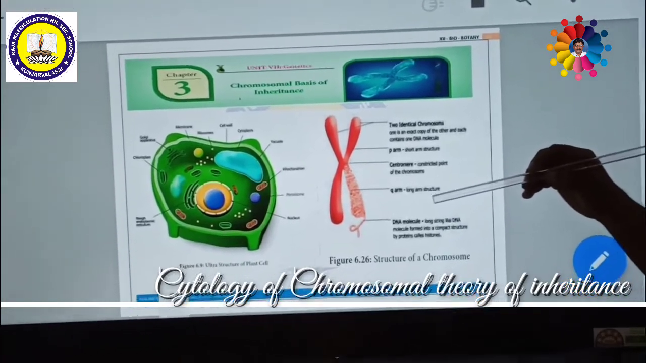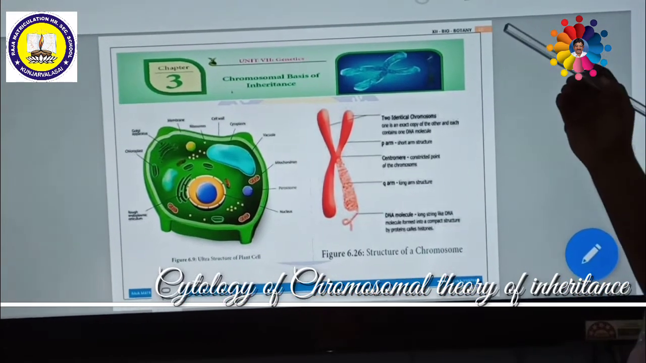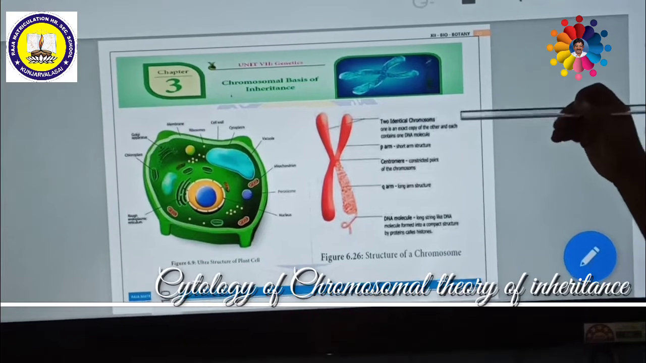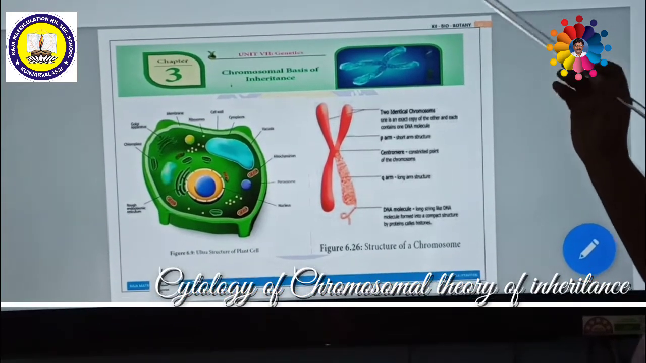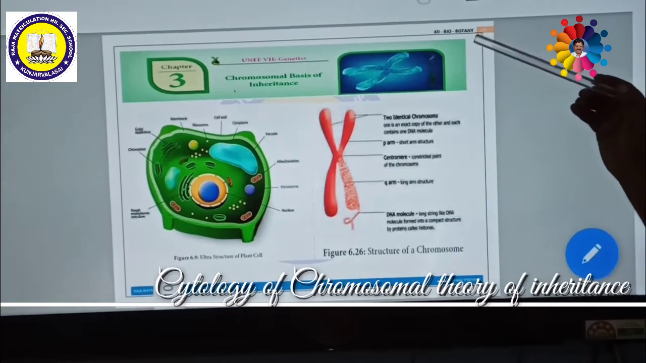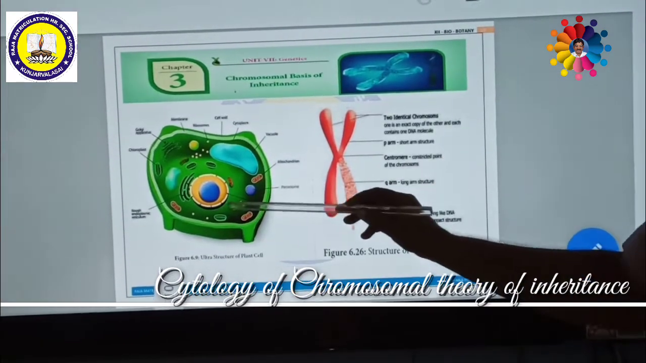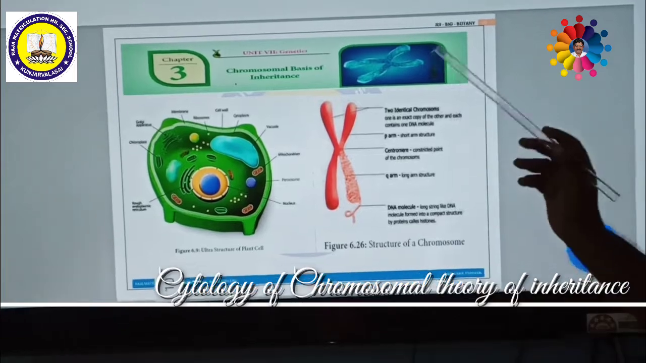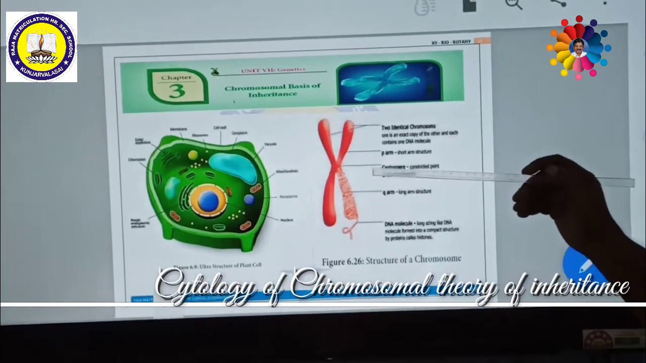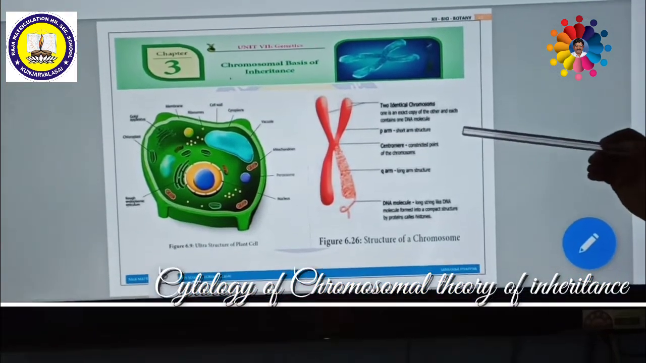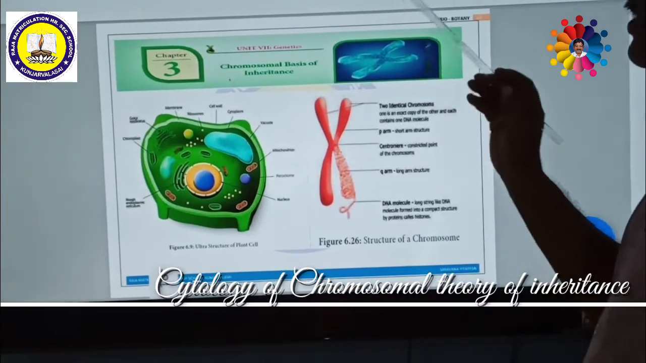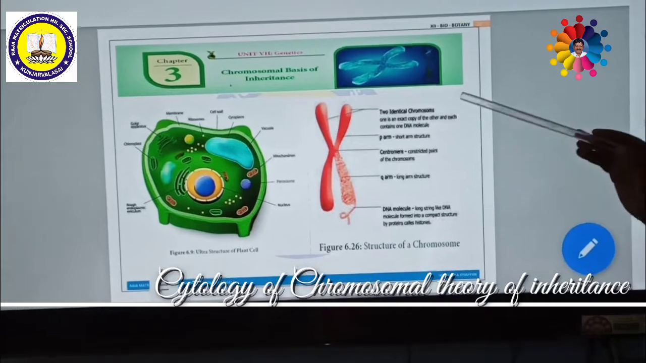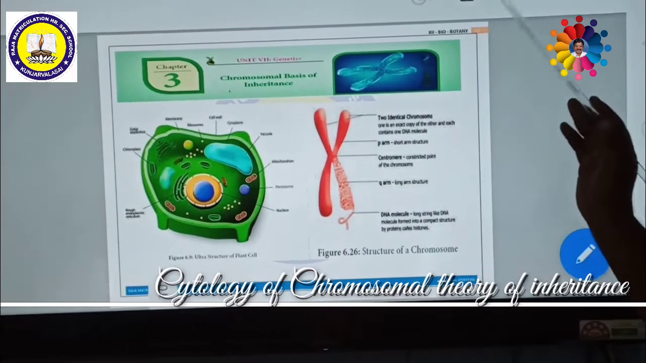Apart from this, after 1900 the discovery of microscopy was well developed. Due to this, the internal structure of the cell was studied in detail. Because of this, a new theory was proposed, the chromosomal basis of inheritance. This is slightly deviated from the Mendelian concept.